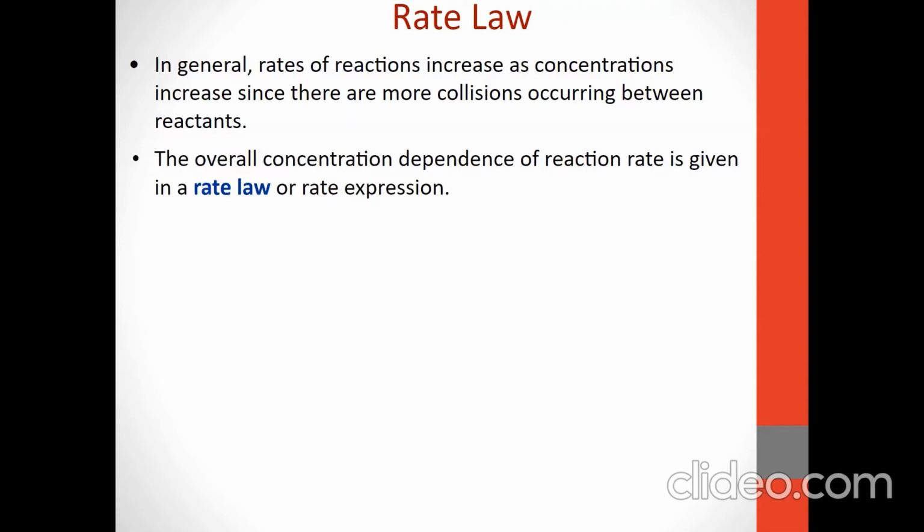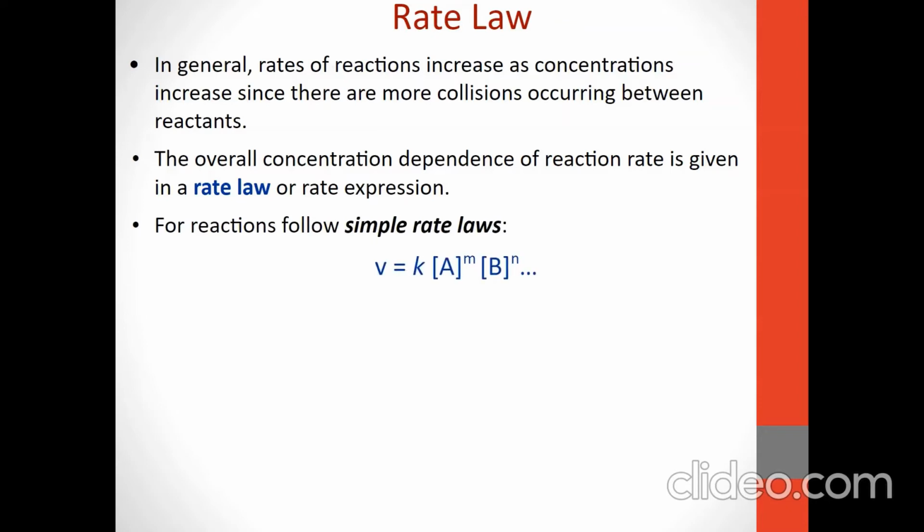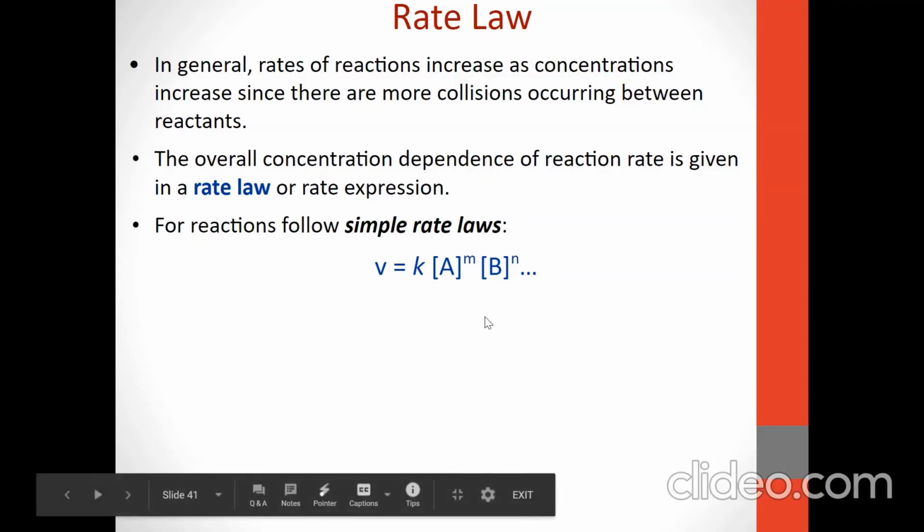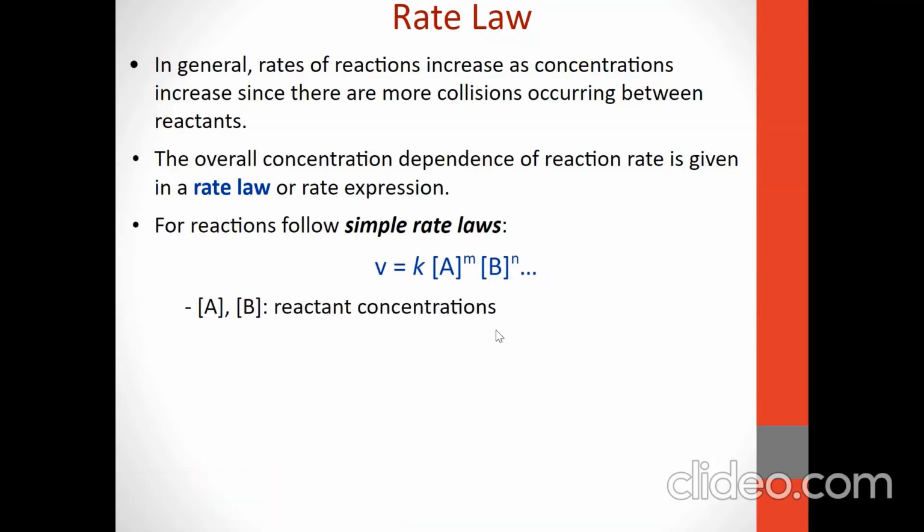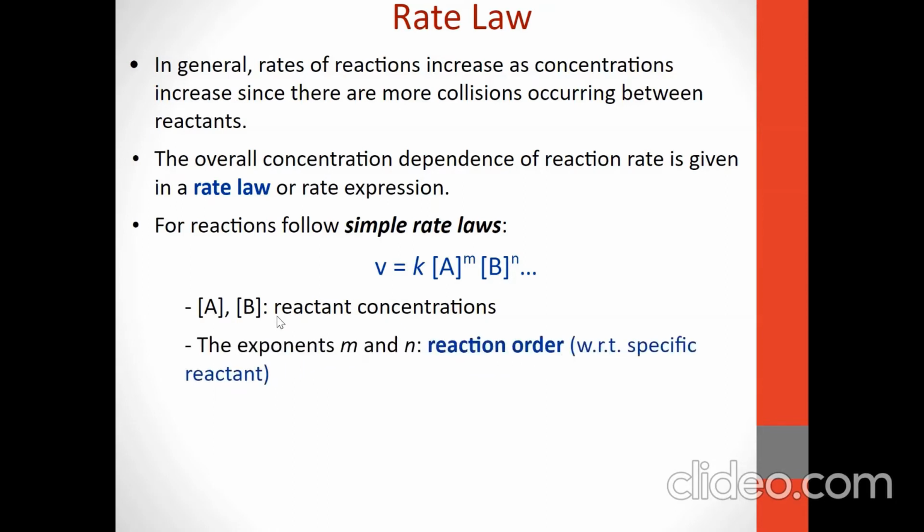The overall concentration dependence of the reaction rate is given in a rate law or rate expression. For reactions which follow the simple rate law, it can be given as V is equal to K [A] raised to m, [B] raised to n, where A and B are nothing but the concentrations of reactants, and the exponents m and n are the reaction orders with respect to the specific reactant.